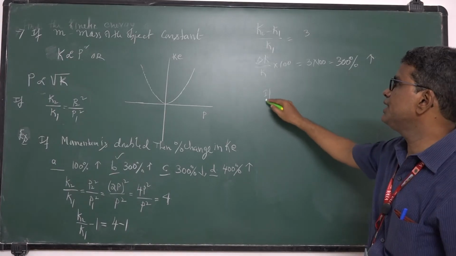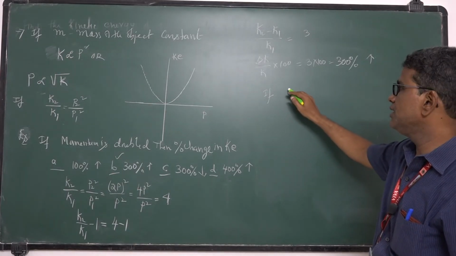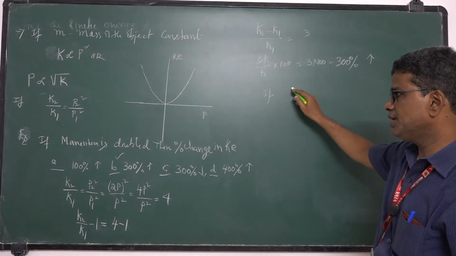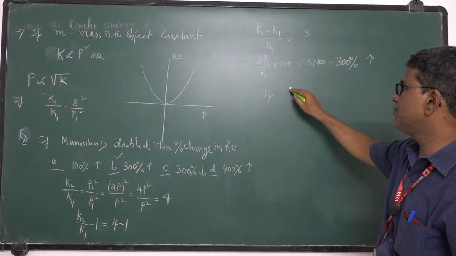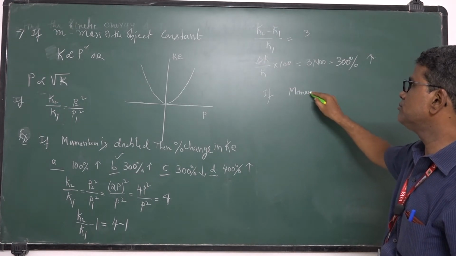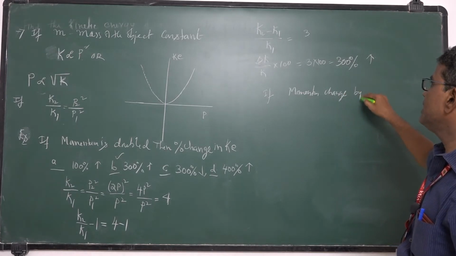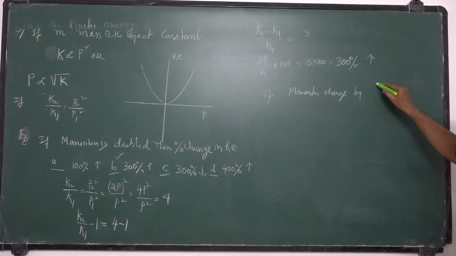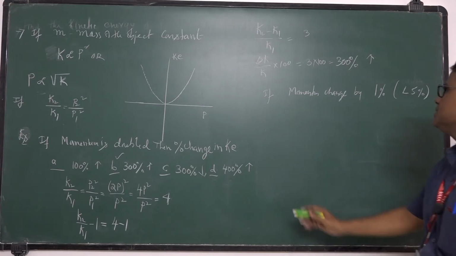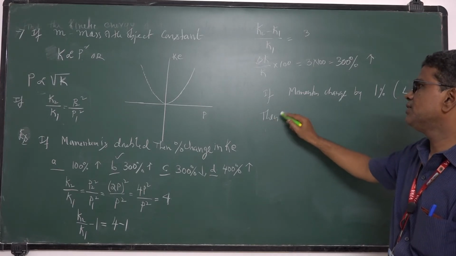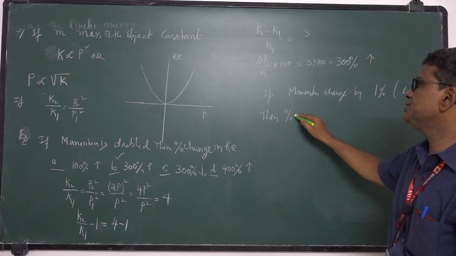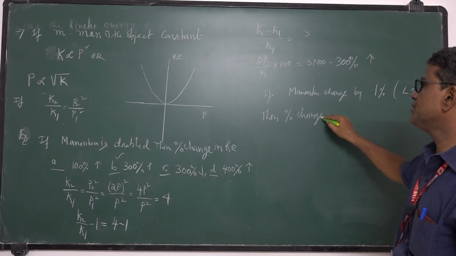If small changes take place, for example if the momentum changes by 1%, that is less than 5%, then what is the percentage change in kinetic energy?